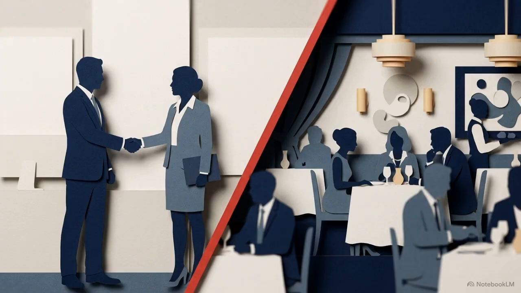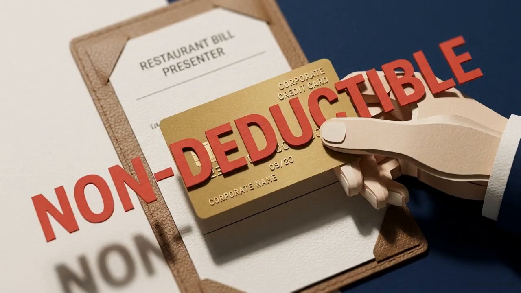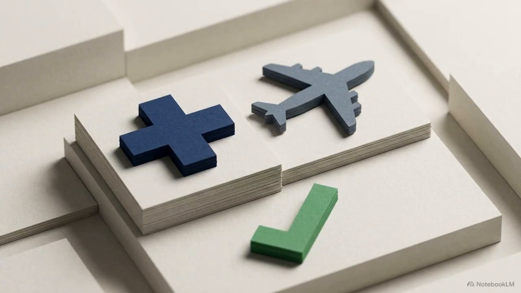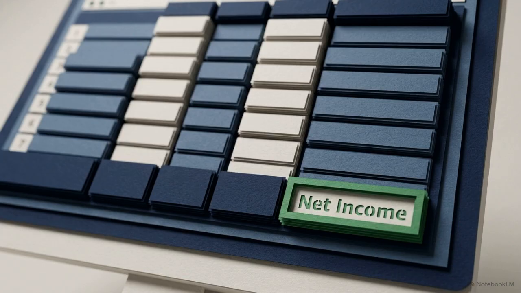The statutory logic here assumes an inherent private benefit exists within client entertainment. Because the expenditure is not strictly and exclusively for business purposes, the law restricts its use as a tax shield. This restriction does not apply to standard employment compensation. Costs like health insurance and routine travel remain fully deductible, provided they meet arm's-length market standards. These mandatory add-backs neutralize aggressive accounting practices, forcing corporations to maintain highly justified operational ledgers.